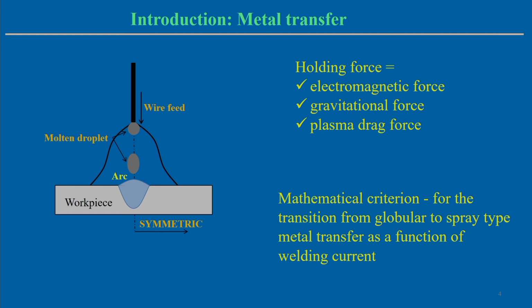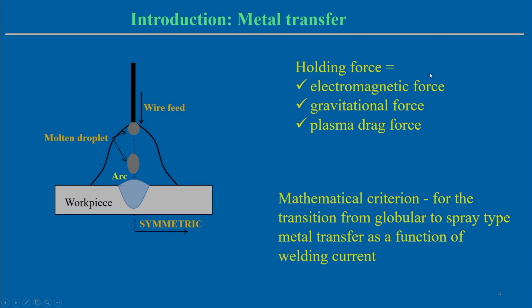So, what may be the mathematical criteria for the transition from globular to spray type of metal transfer as a function of welding current? That can be one site of investigation, and it is required, and it improves the modeling capability during the welding process when it is associated with some amount of metal transfer. But this metal transfer phenomenon is not included in the development of the heat source model.